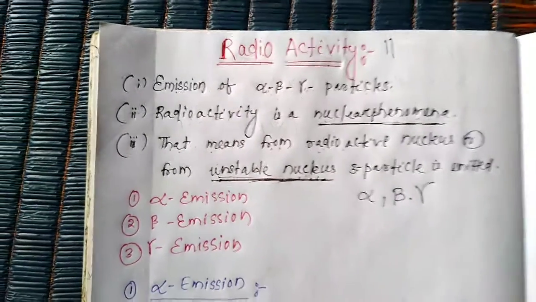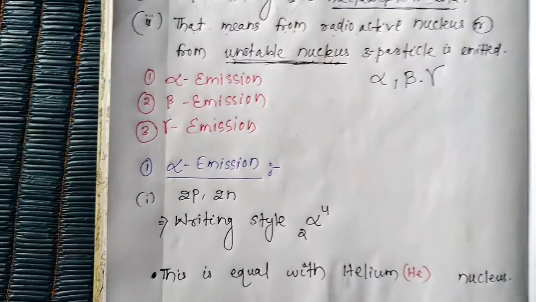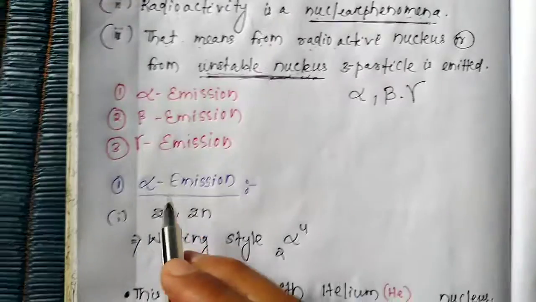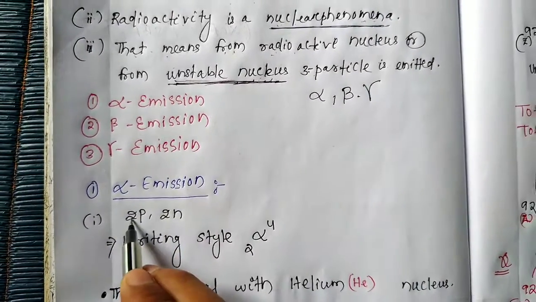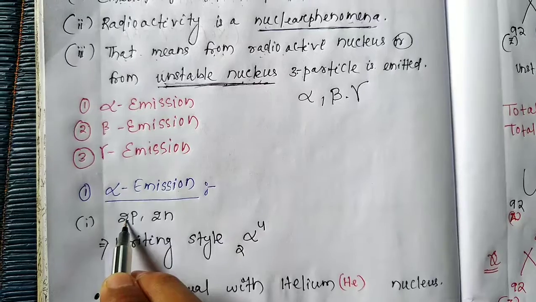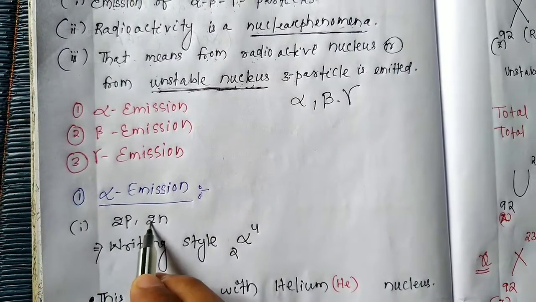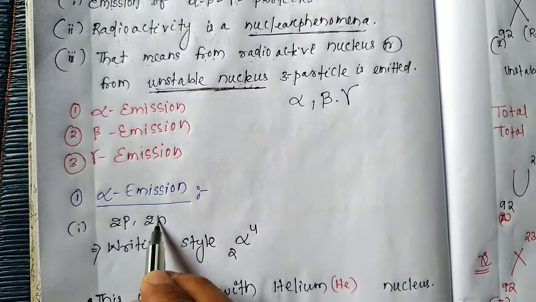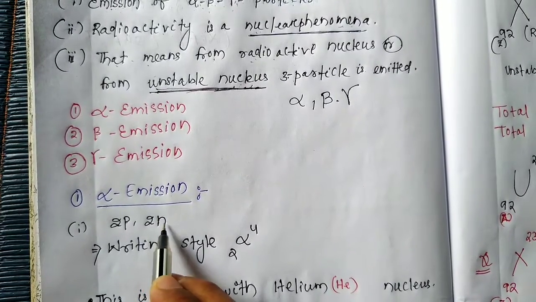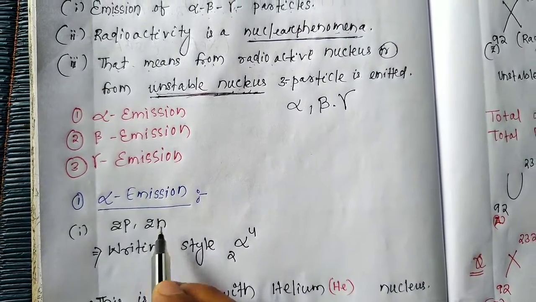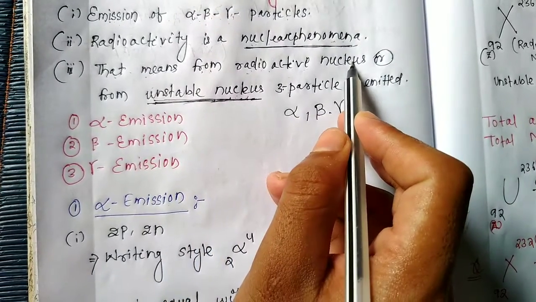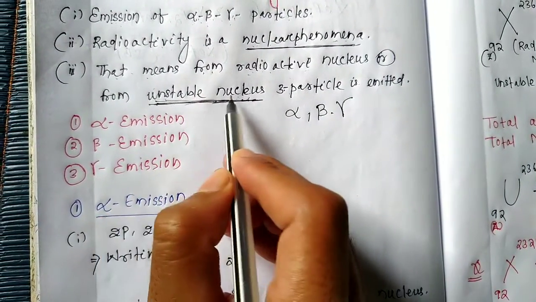So students, what is alpha emission? Alpha emission occurs when 2 protons and 2 neutrons are emitted from a radioactive nucleus or unstable nucleus.